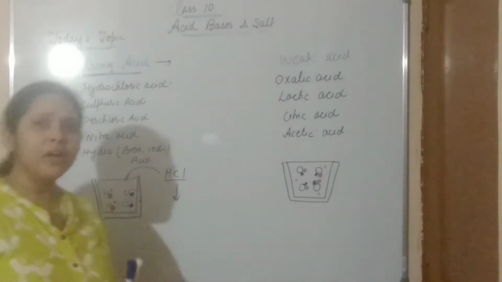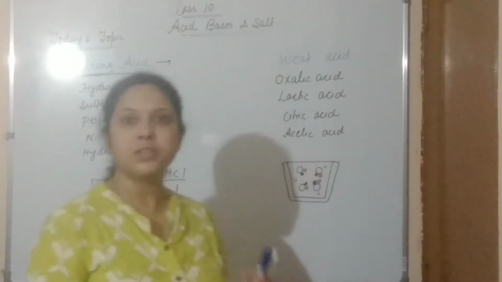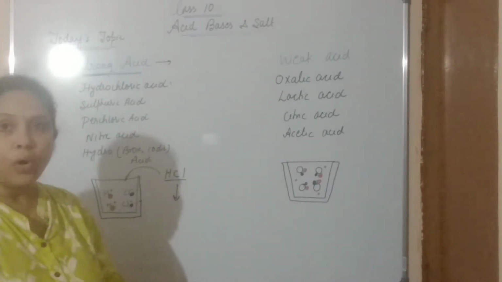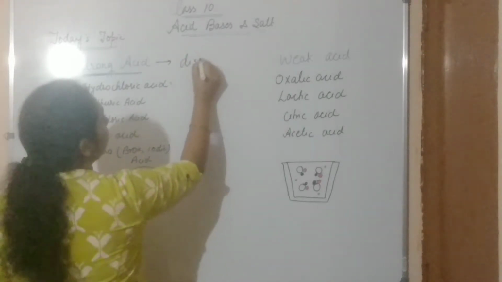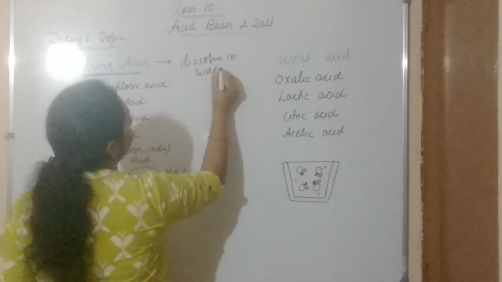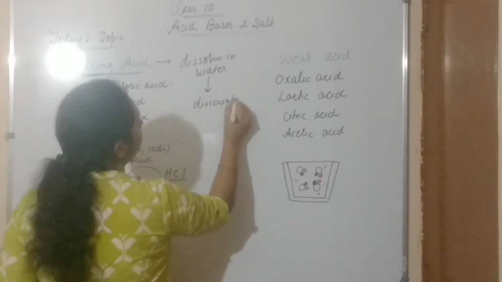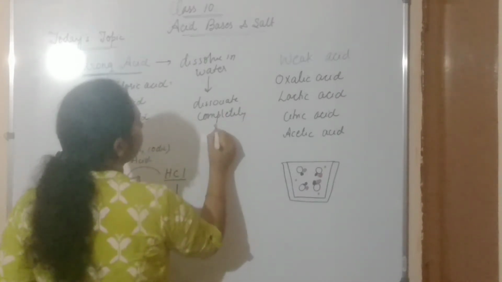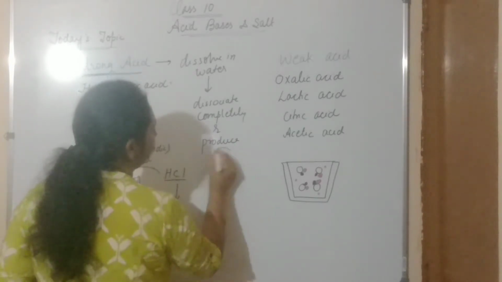Now, why are they called strong acids? Let's find out the answer to this question. They are called strong acids because when they dissolve in water, they dissociate completely and produce hydrogen ion.